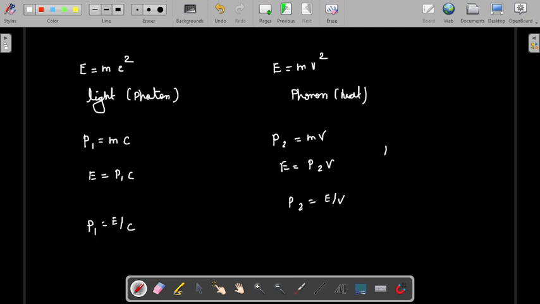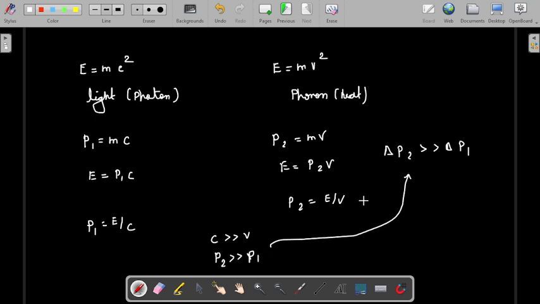Here the net change in P2 is much greater than the net change in P1 when comparing direct and indirect band gap. Since c is much greater than v, the velocity of light being far greater, P2 will be much greater than P1. That resembles the change that appears as heat.